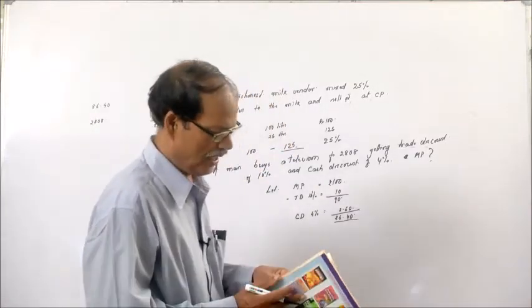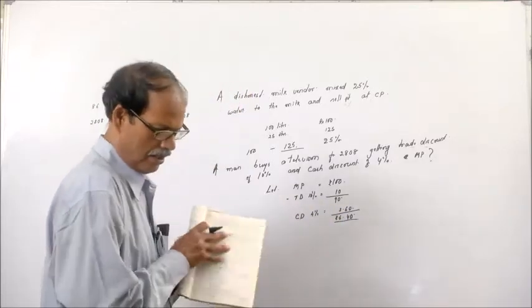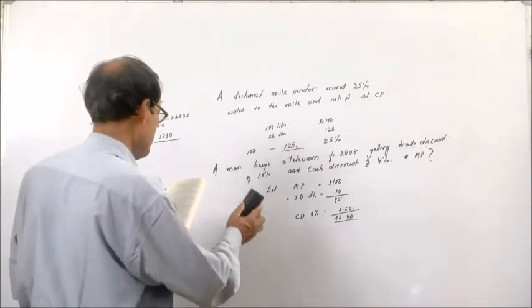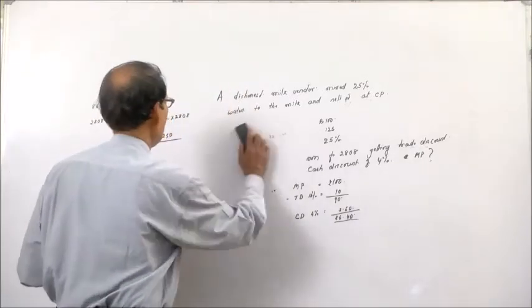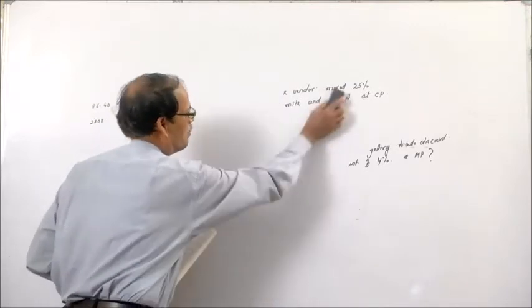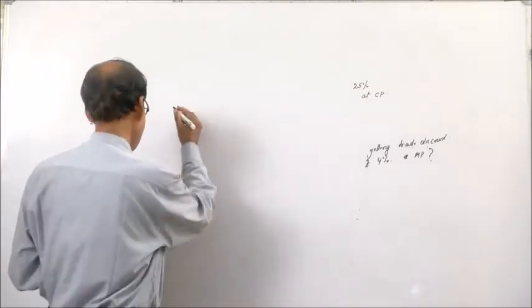Now suppose let us take another example, which is more profitable to the buyer. The thing is two discounts are there.